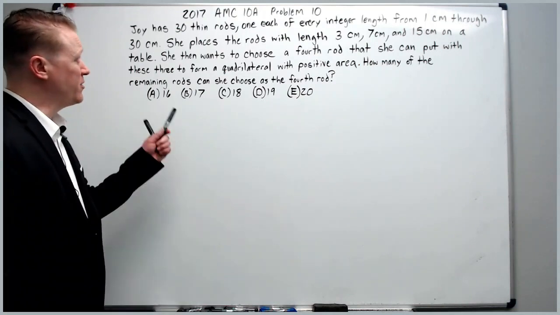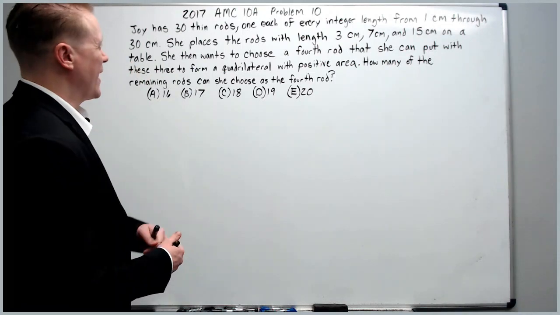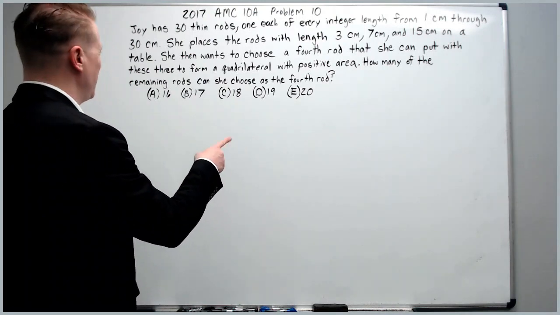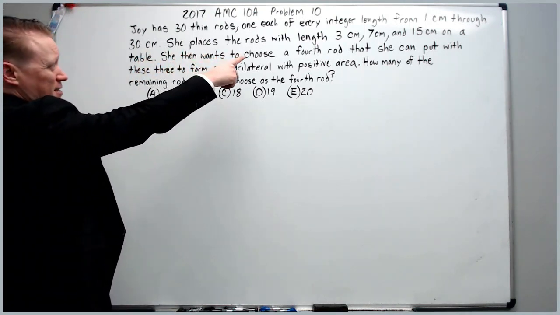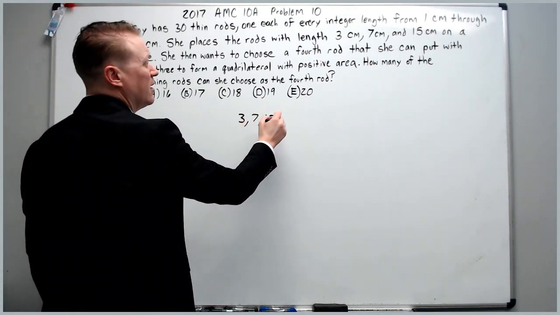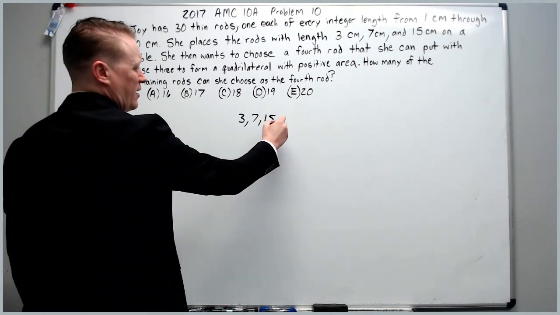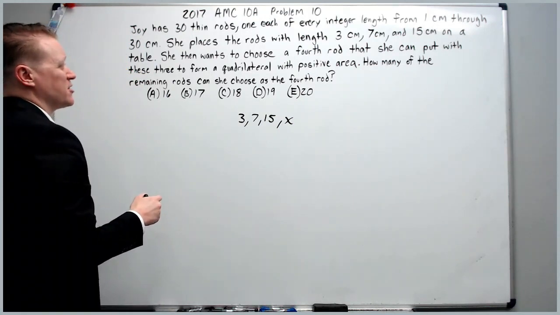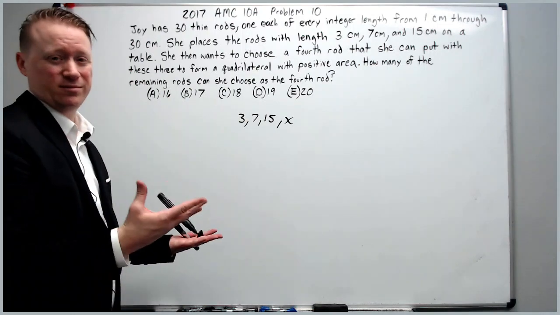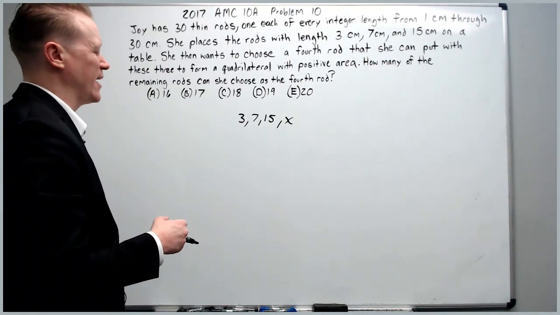And in this video, we're going to do the 2017 AMC 10A problem 10. Joy has 30 thin rods, one each of every integer length from 1 centimeter through 30 centimeters. She places the rods with length 3, 7, and 15 on a table. She then wants to choose a 4th rod that she can put with these 3 to form a quadrilateral with positive area. The positive area just means normal quadrilateral. How many of the remaining rods can she choose as the 4th rod?